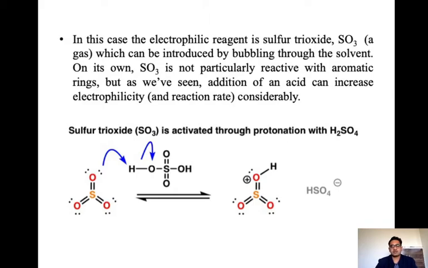It is activated through protonation with H2SO4. The oxygen's lone pair abstracts the proton from sulfuric acid and becomes protonated sulfur trioxide. Now it is more electrophilic in nature, so we can say it is the activated electrophile.